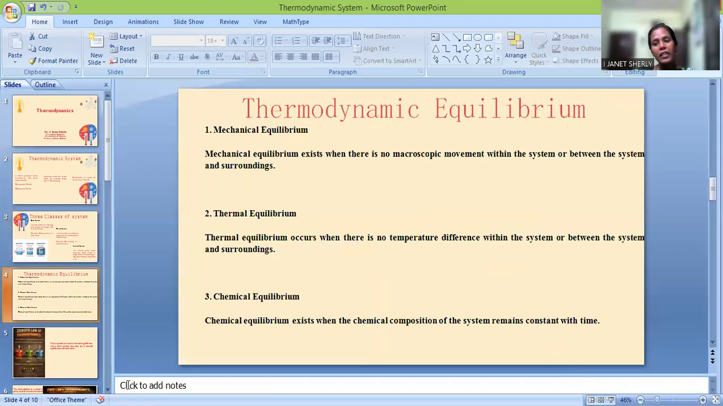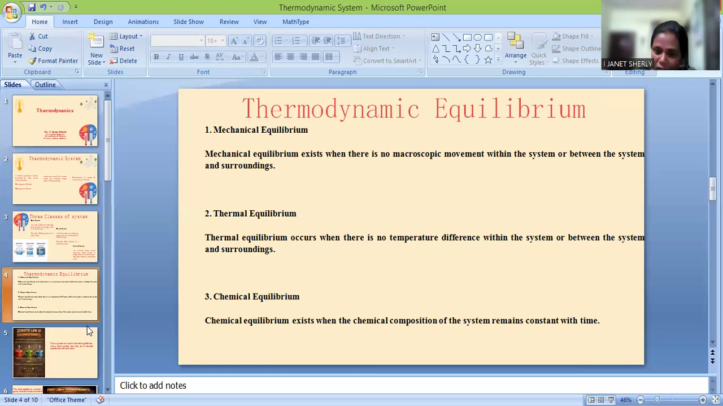And we have three different equilibriums. We call that thermodynamic equilibrium. The first one is mechanical equilibrium, where there is no macroscopic movement within the system and between the system and surroundings. So a mechanical equilibrium is one where there is no macroscopic movement. A thermal equilibrium is one where there is no temperature difference within the system or between the system and surroundings.